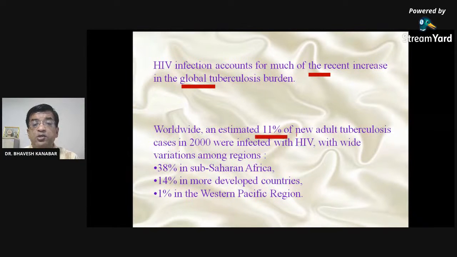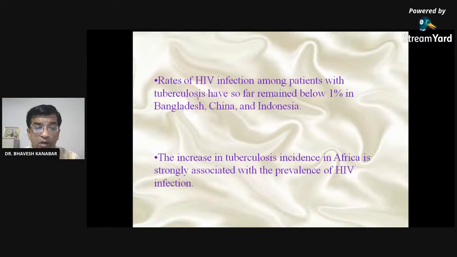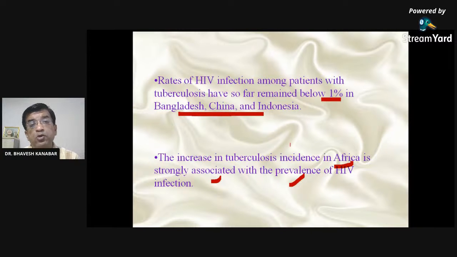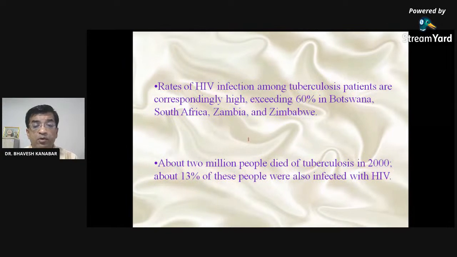HIV infection accounts for much of the recent increase in global tuberculosis burden. Worldwide, an estimated 11% of new tuberculosis cases in 2000 were infected with HIV, varying from 38% to 1%, from sub-Saharan Africa to developed countries to the Western Pacific. No need to remember this percentage. Rates of HIV infection among patients with tuberculosis have remained below 1% in Bangladesh, China, and Indonesia. The increase in tuberculosis incidence in Africa is strongly associated with HIV prevalence, because in Africa the prevalence of HIV is higher, so their tuberculosis is also higher. We will skip the other countries.